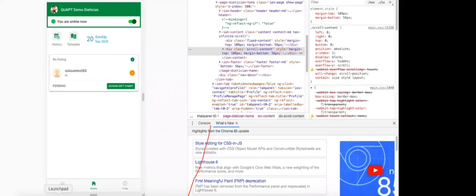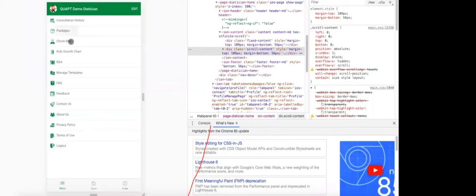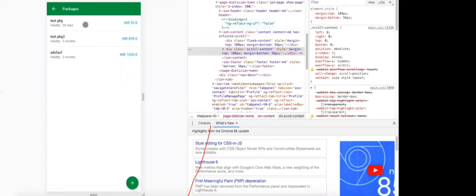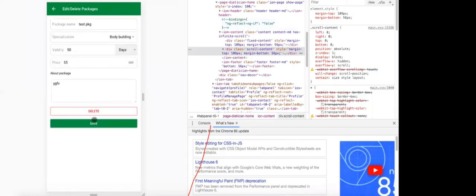And then another one is with respect to packages. Right now I have defined three packages, which if I go here, I will see. These are the three packages. You see here, this is how the client can see each package that the dietitian can create. Here you can view, delete, save, whatever days. So you have to give the number of days or months.